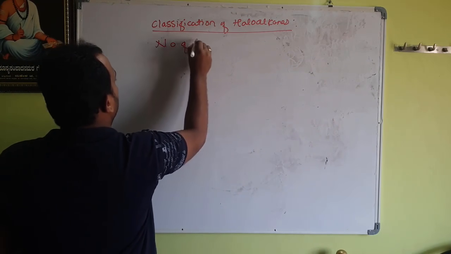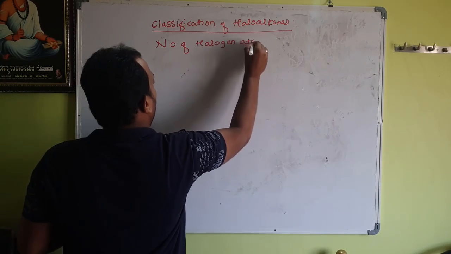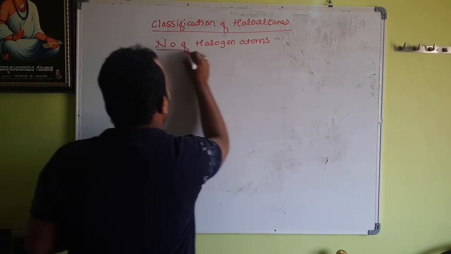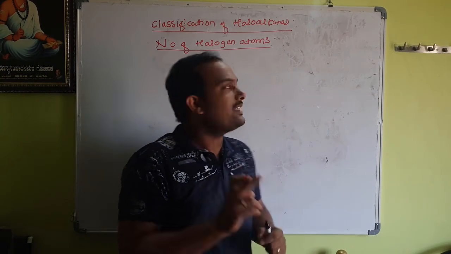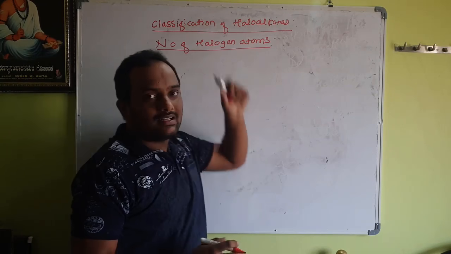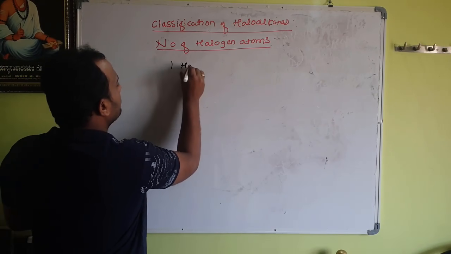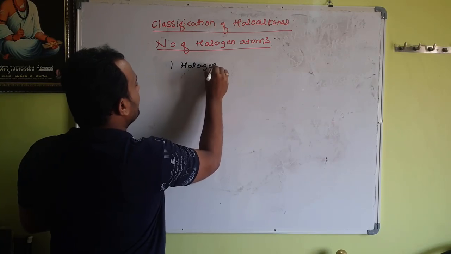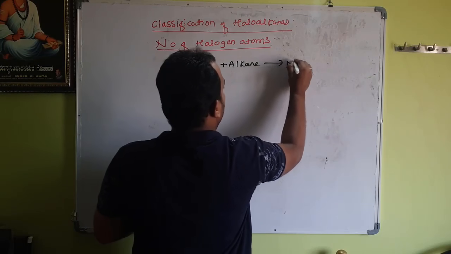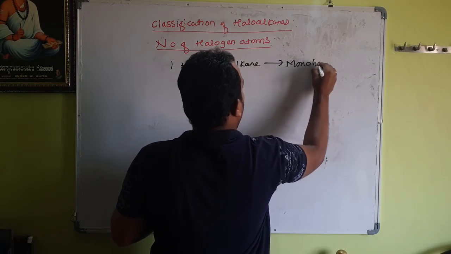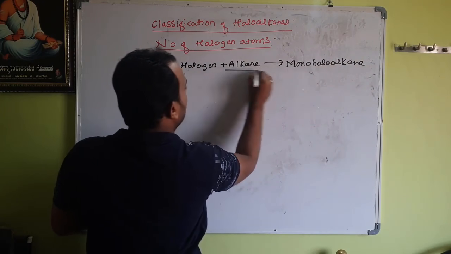number of halogen atoms. Means how many halogen atoms are present in that compound, then we classify them based on the number of halogen atoms. Carefully observe. If we have one halogen atom in that alkane, then we get monohaloalkane. This alkane I will take to include even arenes.